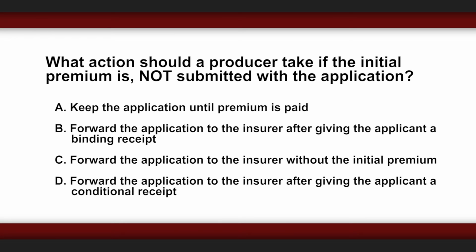What action should a producer take if the initial premium is not submitted with the application? Keep the application until premium is paid. Forward the application to the insurer after giving the applicant a binding receipt. Forward the application to the insurer without the initial premium. Forward the application to the insurer after giving the applicant a conditional receipt.